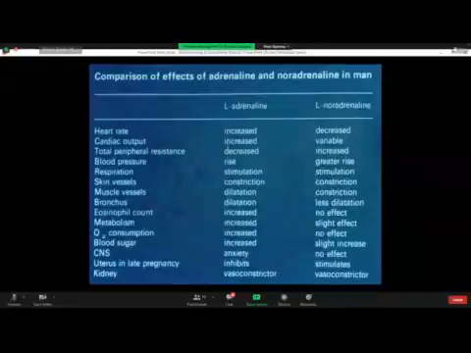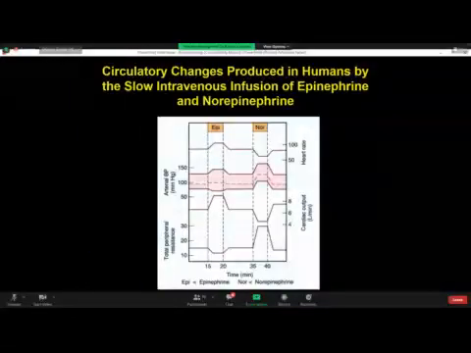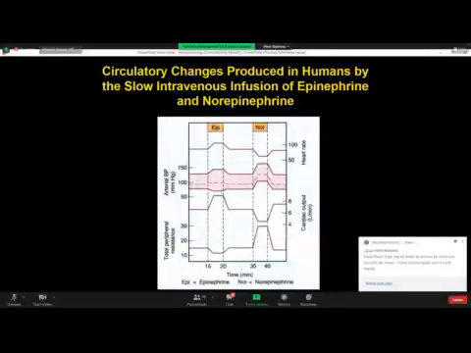This is also shown in this slide. Go to the bottom, total peripheral resistance, and look at epinephrine. Epinephrine is reducing total peripheral resistance due to dilation of the blood vessels to the skeletal muscles. In the norepinephrine column, it is increasing total peripheral resistance due to alpha-1 type of adrenergic receptors, causing constriction of even the skeletal blood vessels.